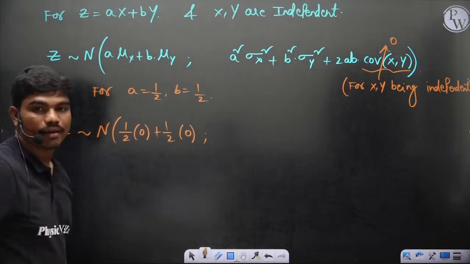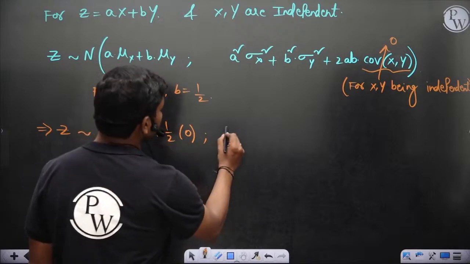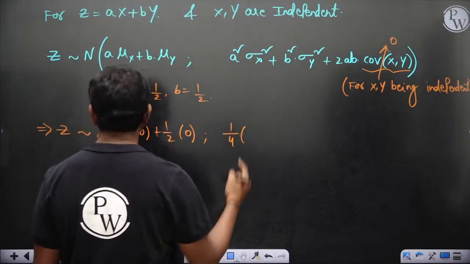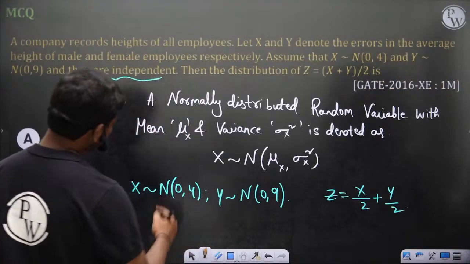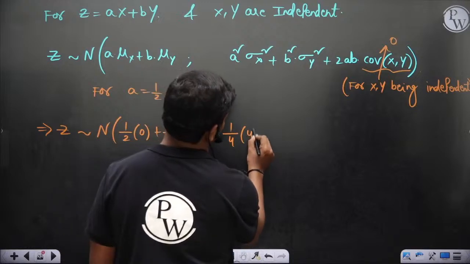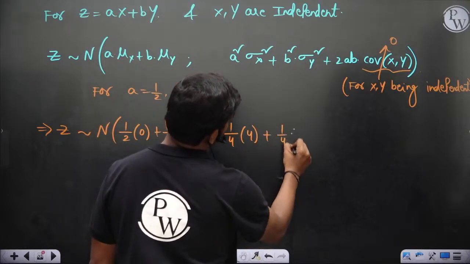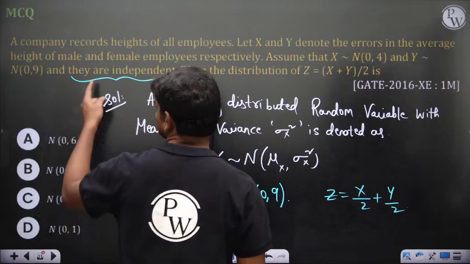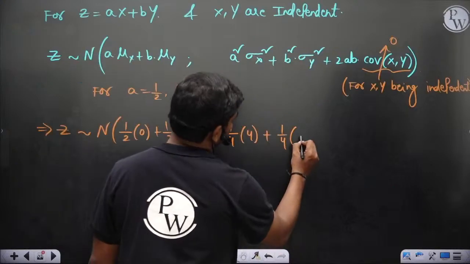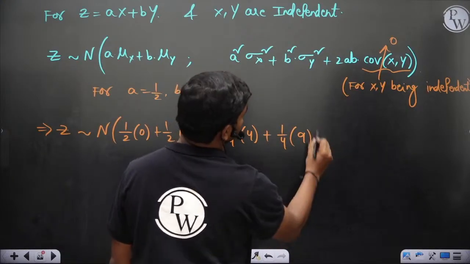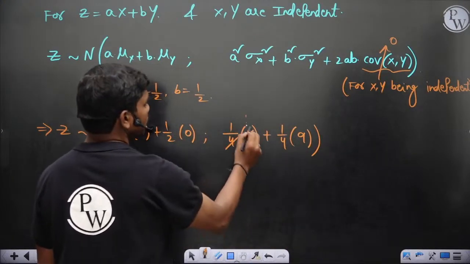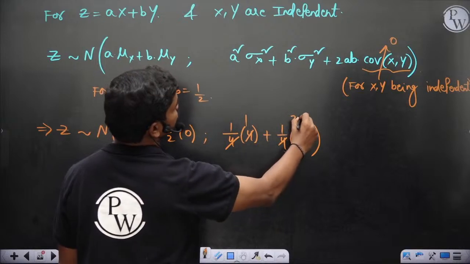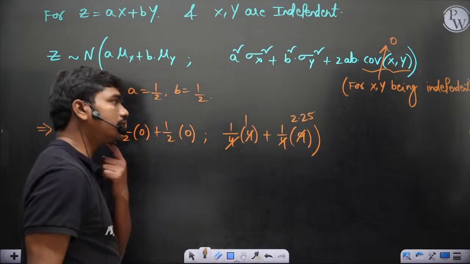So this is about the mean. Then a square, so 1 by 4 into variance of x, which is 4, plus 1 by 4 into variance of y, which is 9. And this covariance term is 0. So clearly this is 1 and this is 2.25.